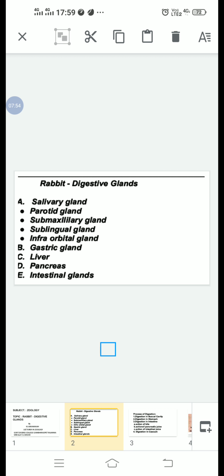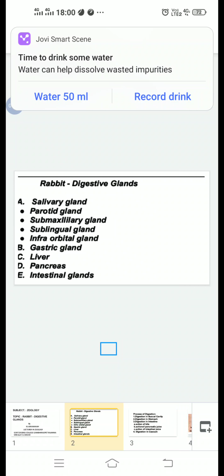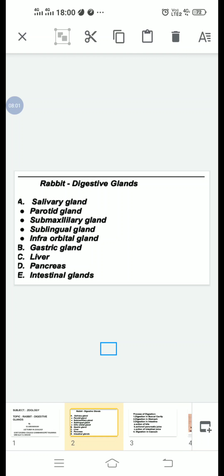Their small ducts open into the buccal cavity below the free part of the tongue. This is the sublingual glands.